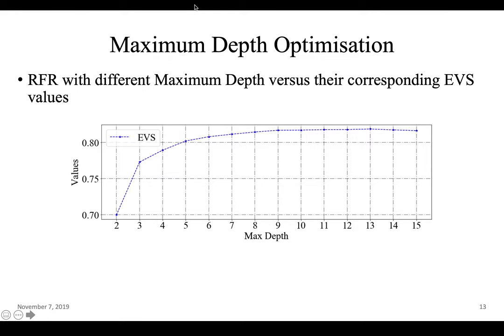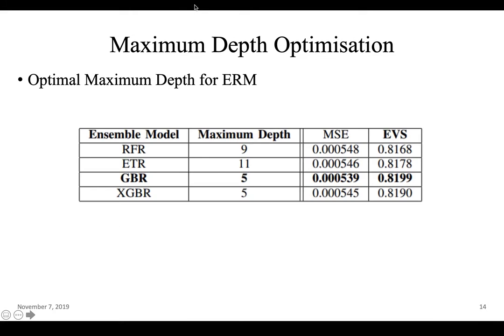Now the same thing is shown for the EVS, and it can also be observed here that the EVS doesn't change much after 9. If you notice here, the EVS graph and the MSE graphs are mirror images. That is, for MSE, the lowest possible value is the best model, and for the EVS score, the higher the value, the better the model is.